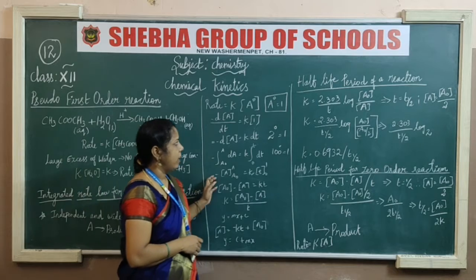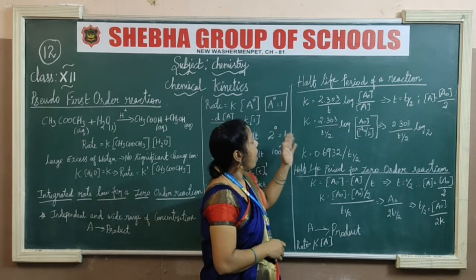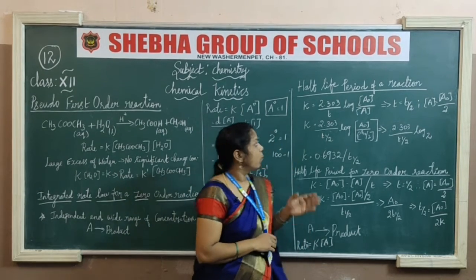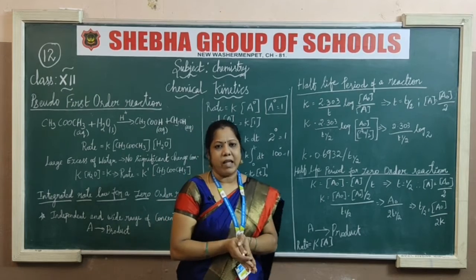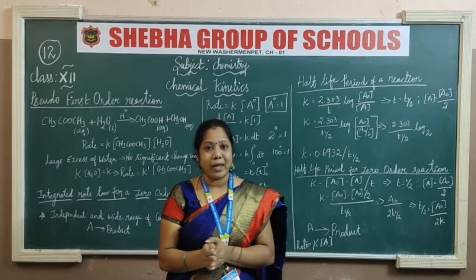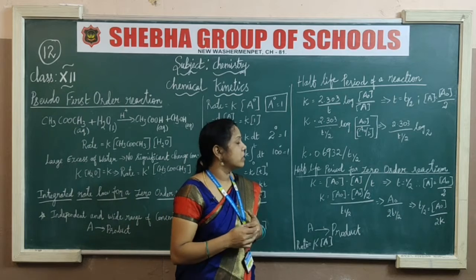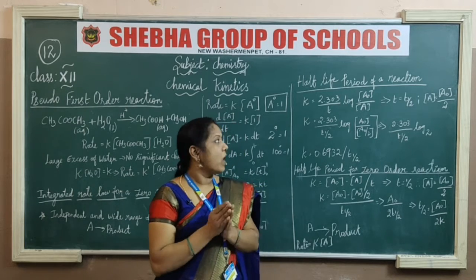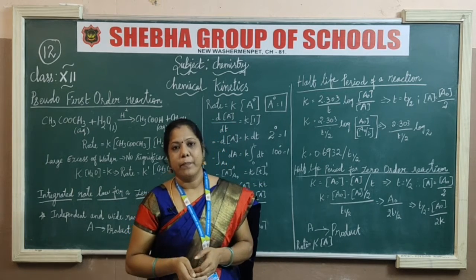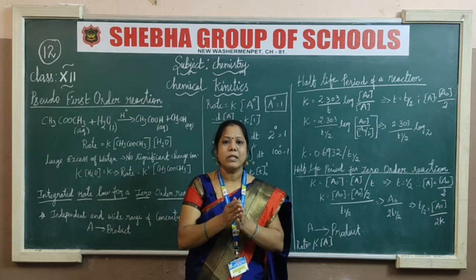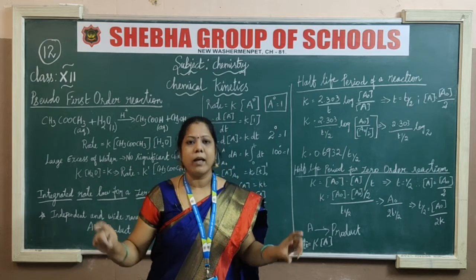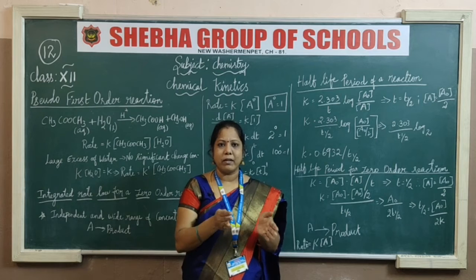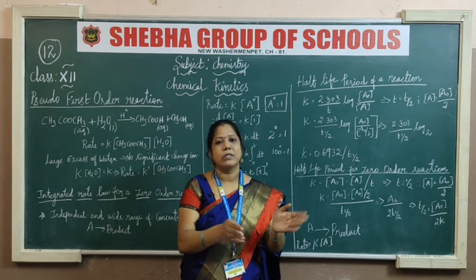Okay, and move on to the half life period of the reactions. Half life, from this name you can conclude. What is the meaning of half life period of reactions? Half life means we have to separate the entire reaction into 50% and 50%.